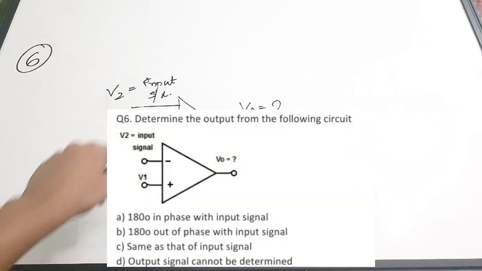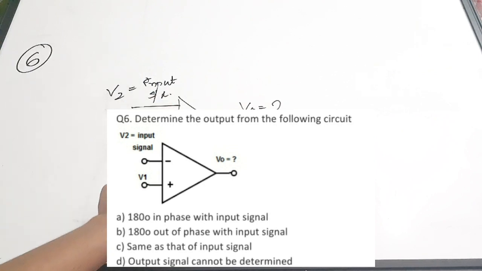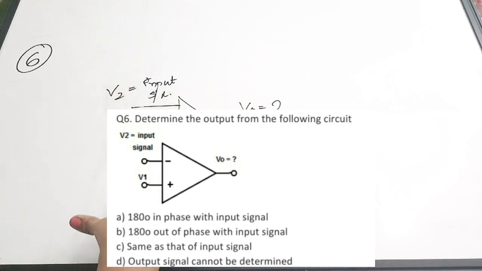If the input is connected to inverting terminal, you call it an inverting amplifier. Whereas if it is connected to a positive terminal, it is called non-inverting amplifier. Okay. So these are basic amplifier configurations of op-amp, and also we have discussed these op-amp configurations in the op-amp quick revision video. Okay. So you can have a look if you want to.